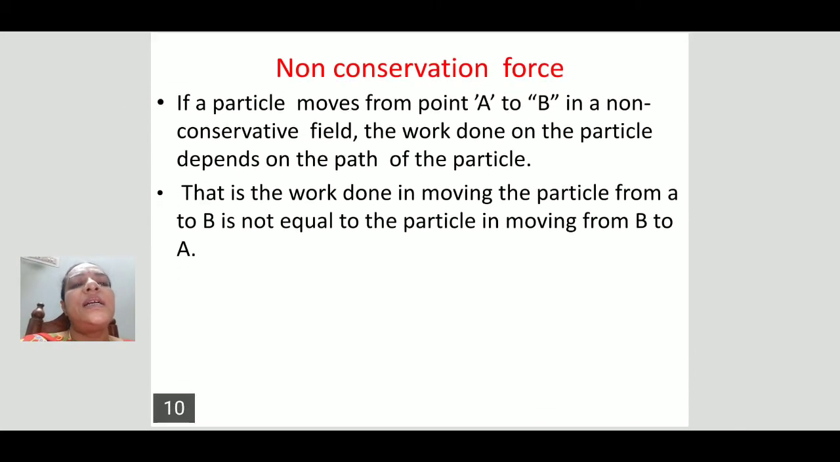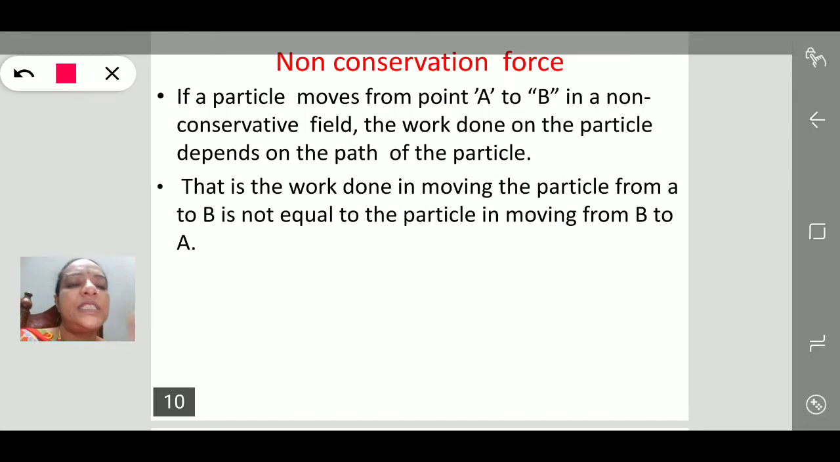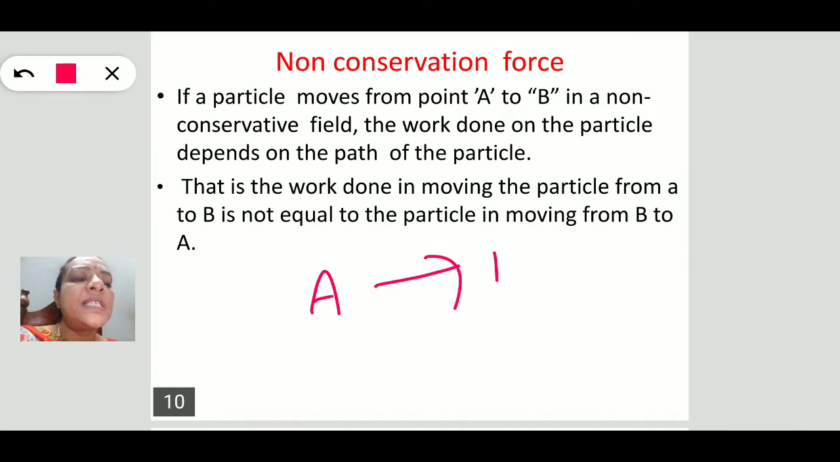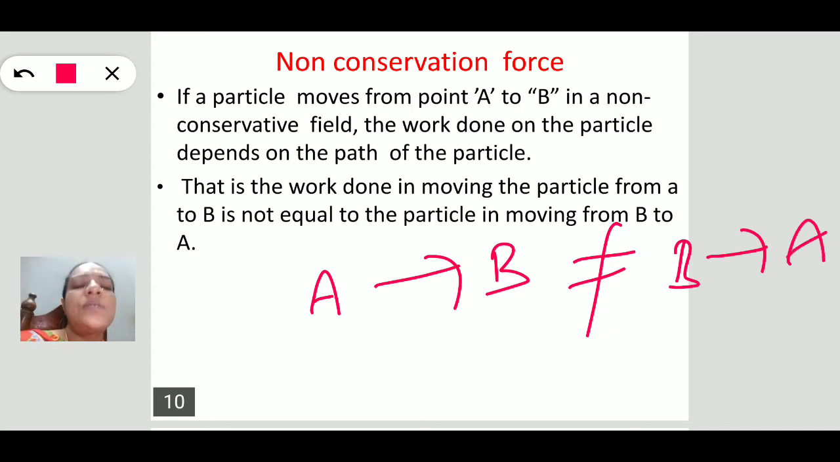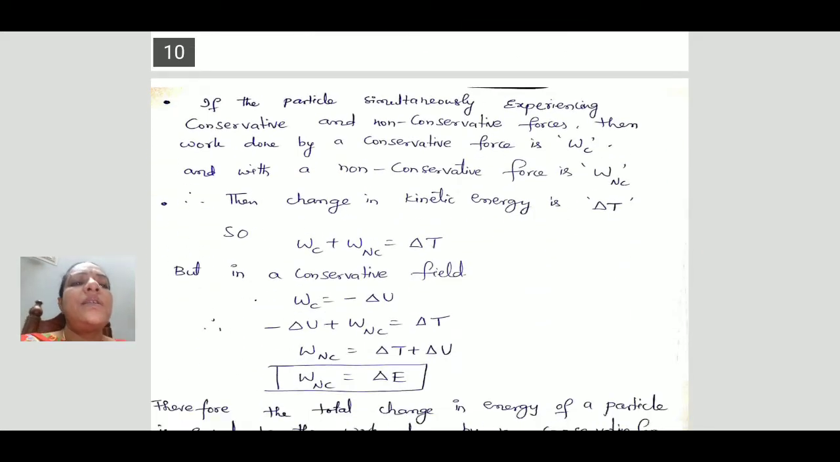Let us calculate the work done by the non-conservative force. What does non-conservative mean? It means the work done by the force depends upon the path of the particle, not on the initial and final position. That means the work done from A to B is not equal to the work done from B to A. So this is the property of the non-conservative field.